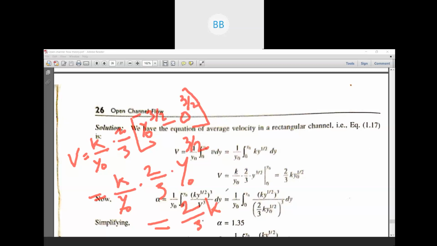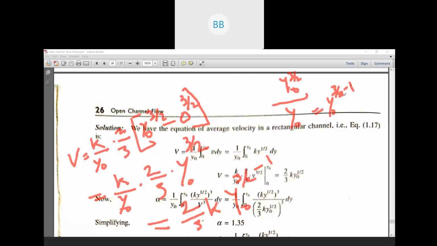Then we have y naught 3 by 2, as we have divided by y naught, so it will be minus 1. I think this thing you know. When you have y to the power 3 by 2 divided by y naught, you can write y naught to the power 3 by 2 minus 1.